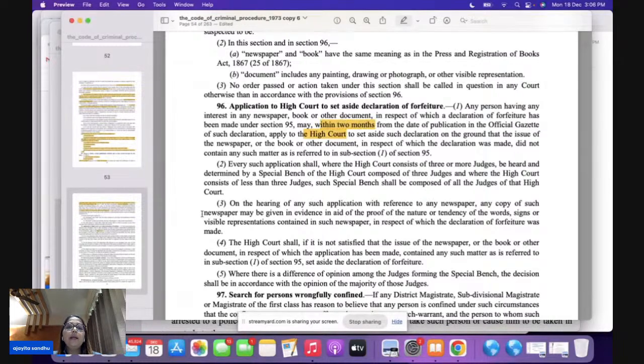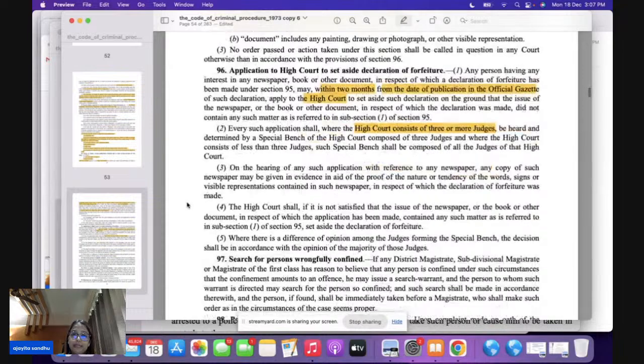So within 2 months from the date of the publication in the official gazette, apply to the High Court. Now what is going to happen? The High Court is going to constitute a bench to deal with the matter. It's going to have 3 or more judges. Okay, so this is section 96. The power of forfeiture is given in section 95, and the remedy is given in section 96 here.